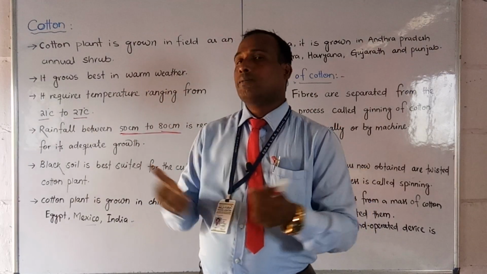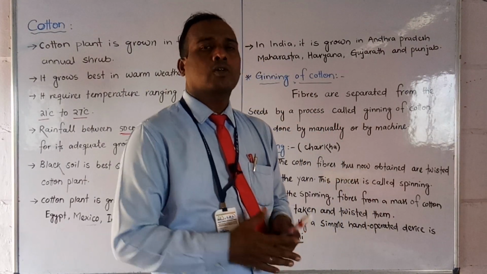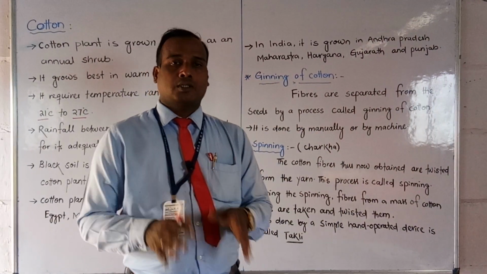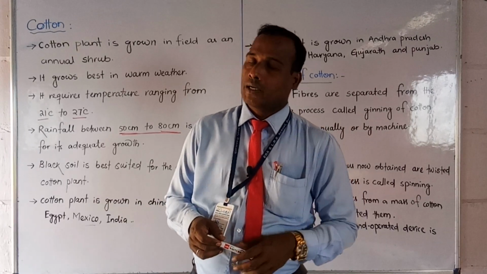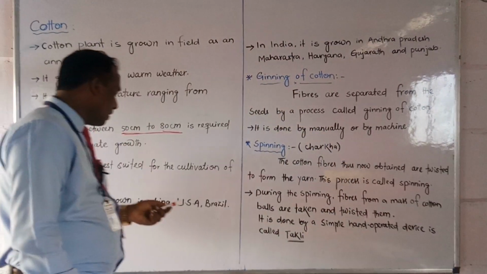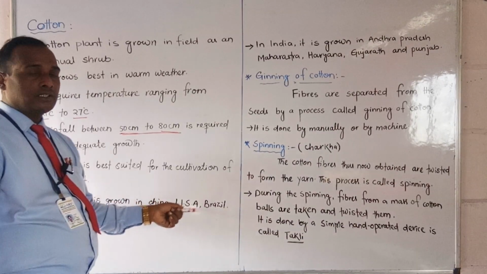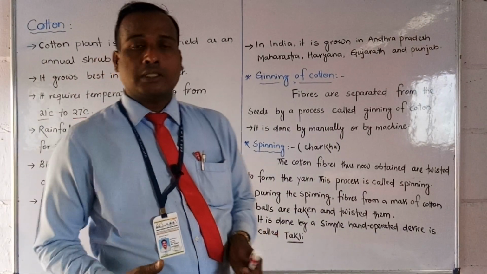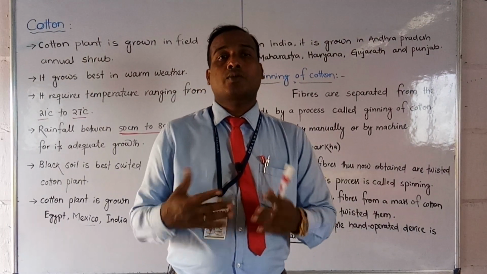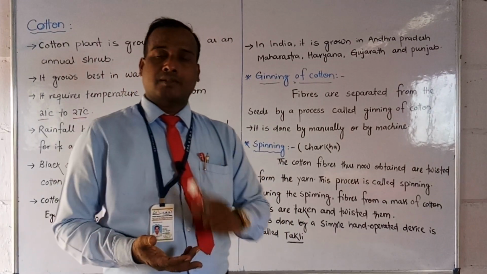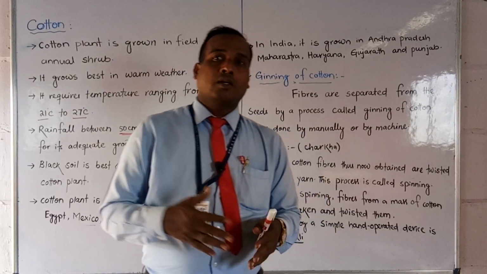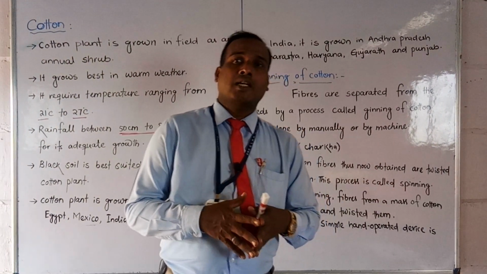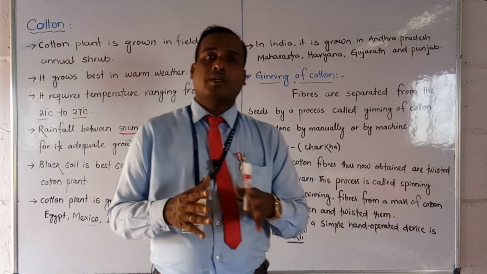The climate should be warm, not too cold and not too hot. Not like Jammu Kashmir, not like Rajasthan. Such a climate is not adequate for cotton plants. In the world, China, Brazil, USA, Egypt, Mexico, India, Turkey and many other countries grow cotton plants. In our India, Maharashtra, Andhra Pradesh, Gujarat, Rajasthan and Haryana are states where cotton plants grow very well.